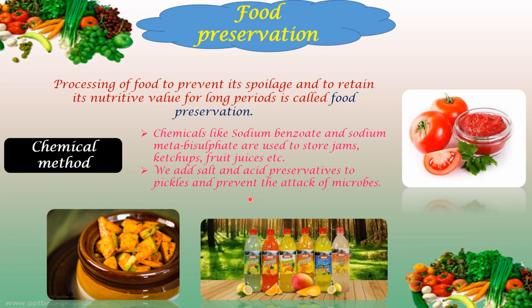Ketchup, pickles, squash, all right, these things use this. And then we add salt and acid preservatives to pickles to prevent the attack of microbes. So in these conditions, the microorganisms will not be able to survive. That is the reason we use a larger amount of chemical salts or acids to prevent these microorganisms.